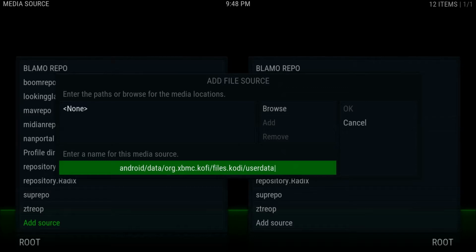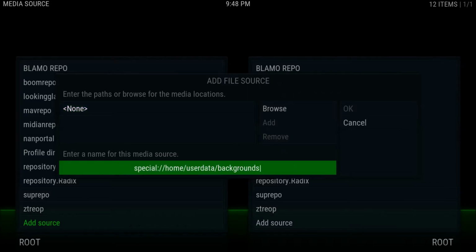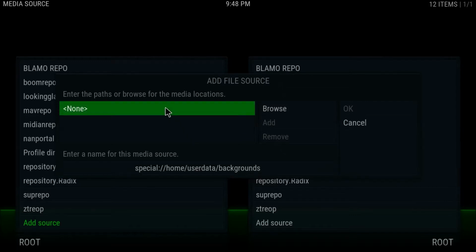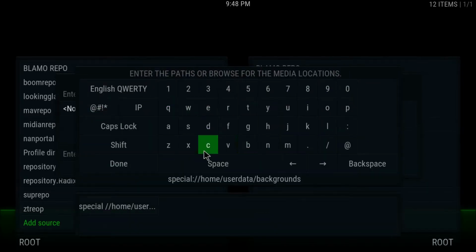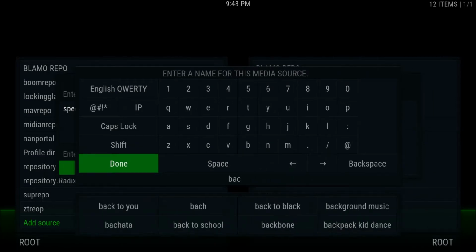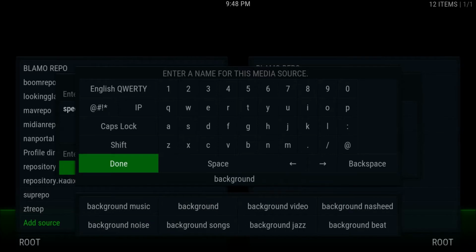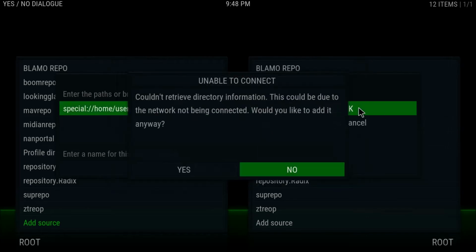Okay, so that's the path that you guys will need to find on your Android device. I'll maybe record a little separate video on my phone showing you how to get to that, but I need to have that one here. In fact, that's the name of it, and that gets called just backgrounds, and done. Right, so I'm going to select OK there.